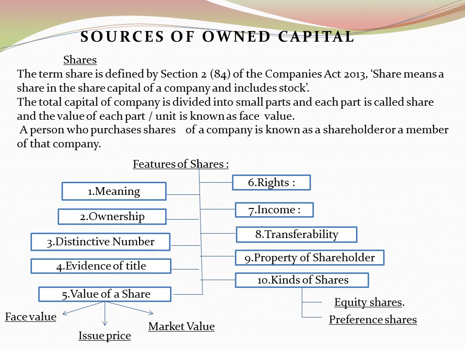Now this capital we divide into a number of parts or units having the same face value or price, and each such part or unit is known as a share.